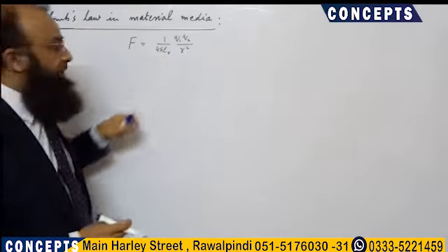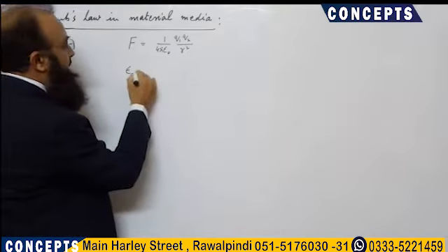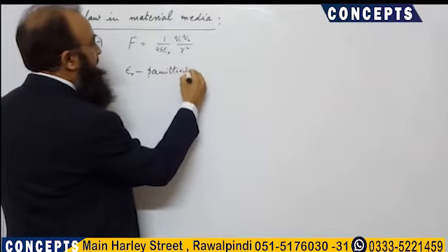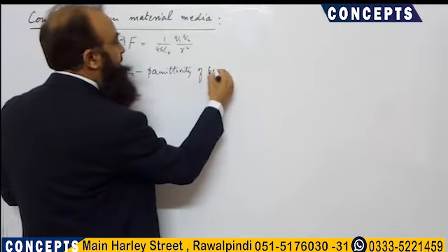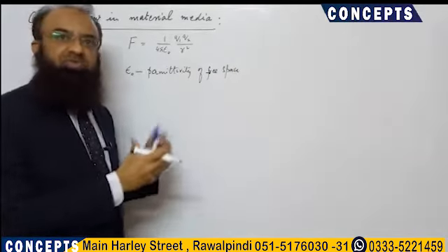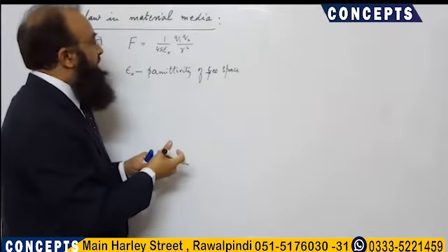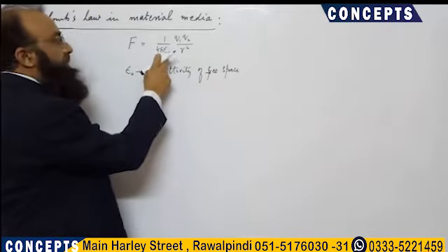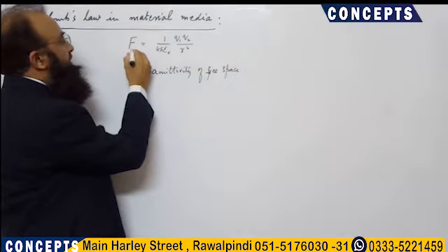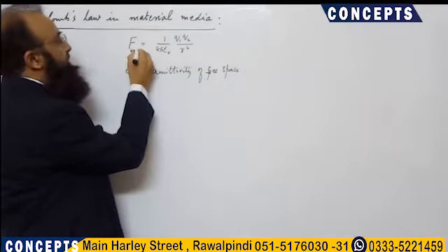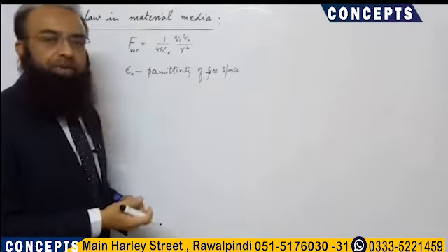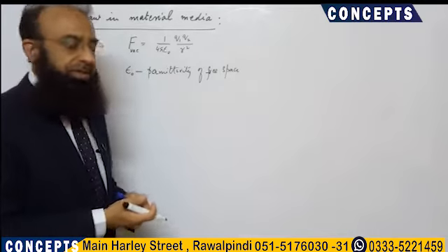You know about this epsilon naught. What was epsilon naught? Epsilon naught was the permittivity of free space. This was the property of the free space, vacuum. So I write this formula for vacuum, with vacuum as a subscript of this force. So F vacuum is 1 over 4 pi epsilon naught Q1 Q2 over R square.